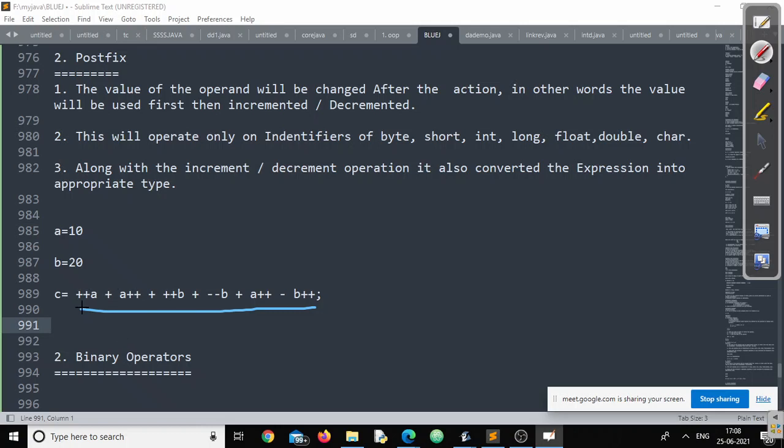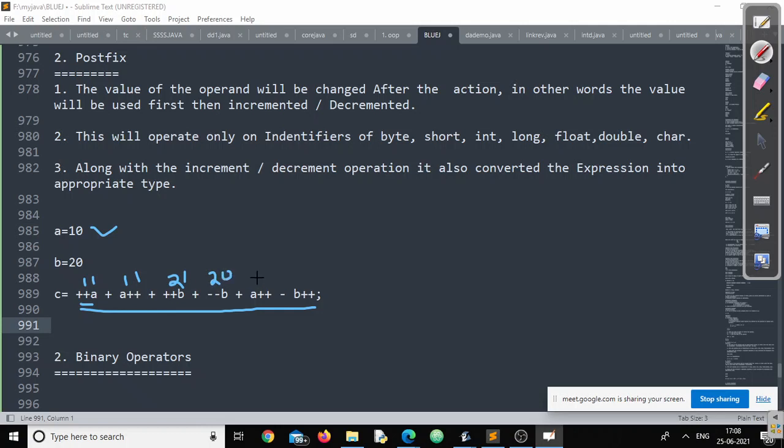Now tell me, what should I write in place of the first expression? What value should I write? I started with 10, so 11. 11. Next one. It's the same, 11. Great. Next one. So 20, plus plus B. So 21. Yes. Next one. So 20.